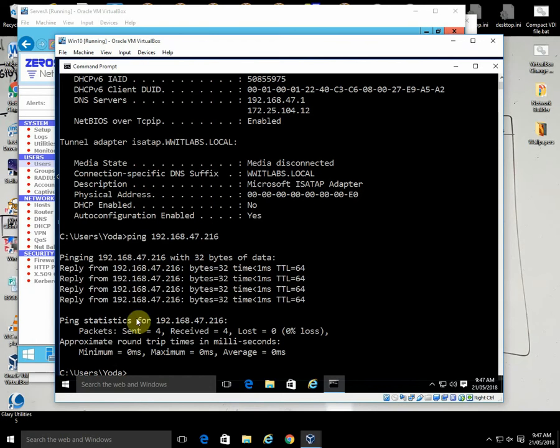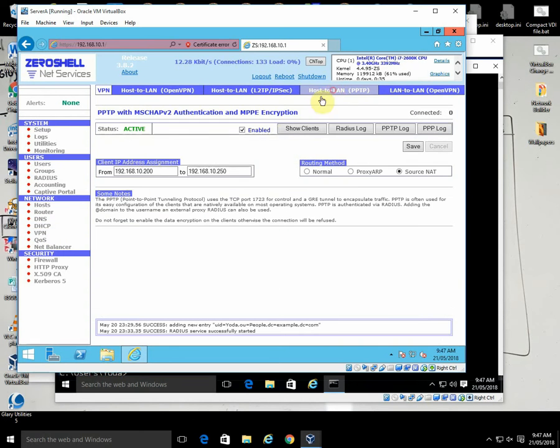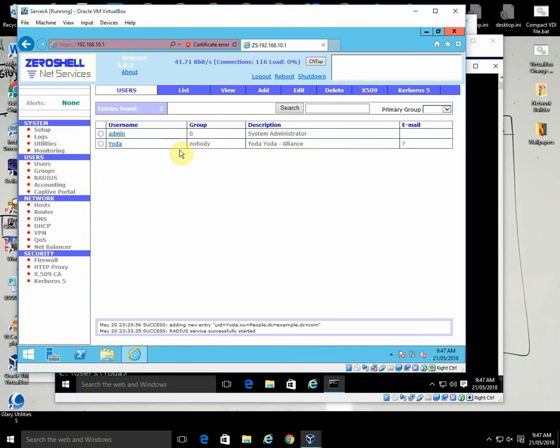And we know that we've set up the front of our ADSL modem with the user Yoda, and with the VPN we've done a host to LAN, and we've activated it and we'll give it an IP address somewhere in the 10.200 to 10.250 range. So once we get a VPN connection in, that's what we should get, provided it's been radius authenticated against a user profile that we have locally, which in our case will be Yoda.